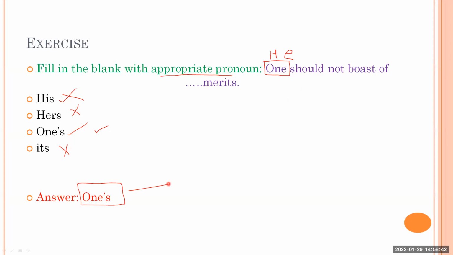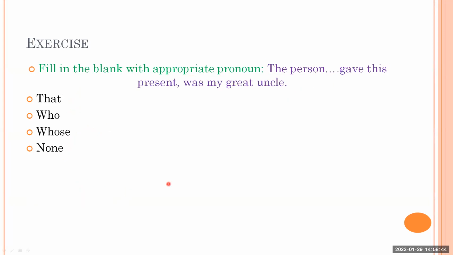Then let's go to the next slide with the next question. Fill in the blank with appropriate pronoun. The person dash gave this present was my great uncle. That, who, whose, none. I got it from Pradnesh. Rajeshwari also answered.